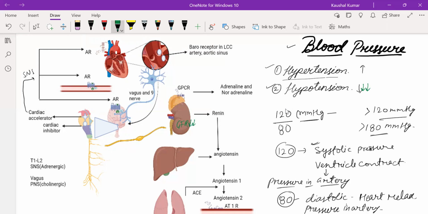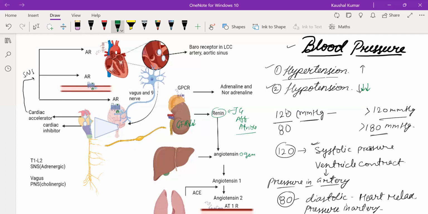The decrease of GFR causes release of renin from the JG cells. JG cells are present in the afferent arteriole in the glomerulus.